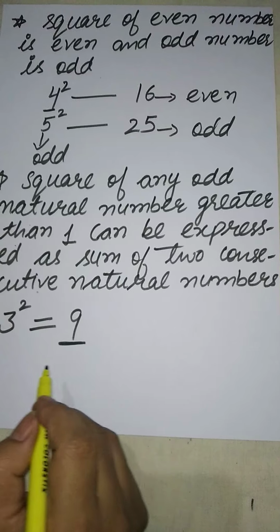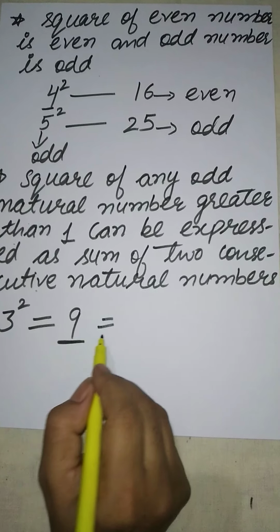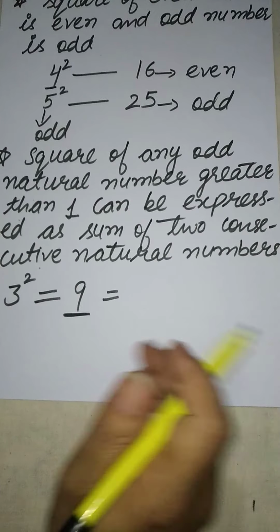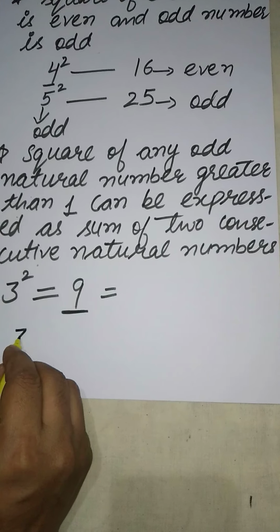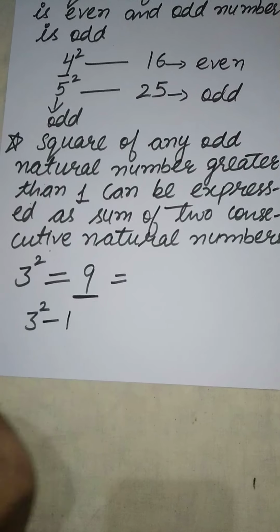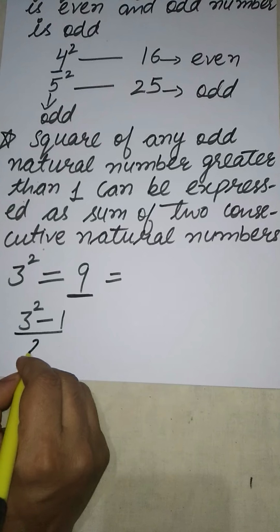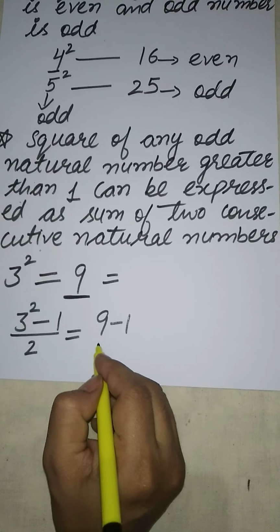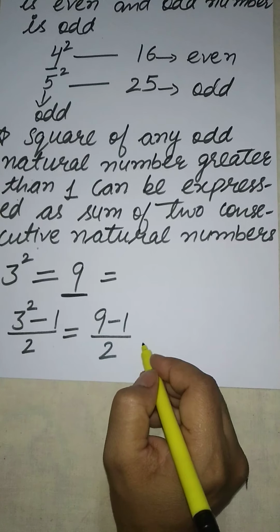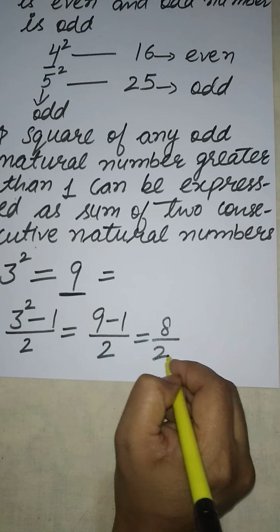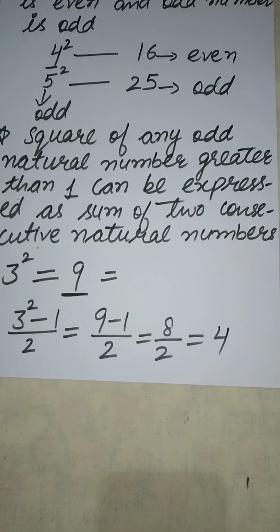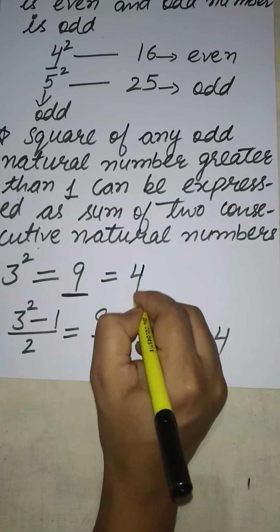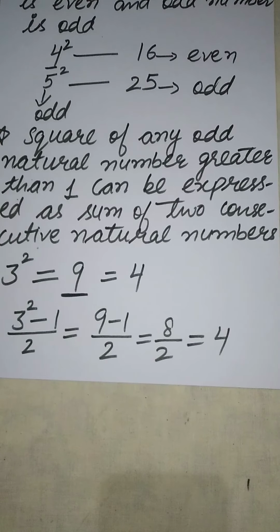How can it be? The natural number we will find as the square of 3 minus 1 divided by 2. Square of 3 is 9. 9 minus 1 is divided by 2. It is 8 by 2, that is equal to 4. So the first number is 4.